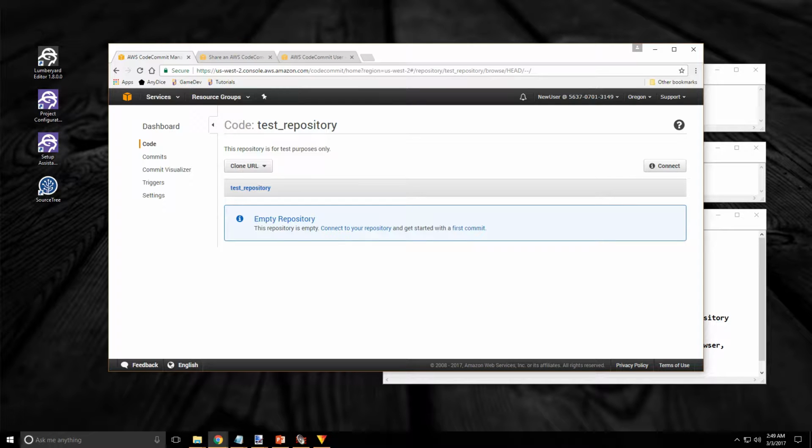Alright, we have a repository. It's empty, but we have a repository created. Now let's set up a public-private key to access the repository with. And we'll use SourceTree to do this. So go ahead and launch SourceTree.